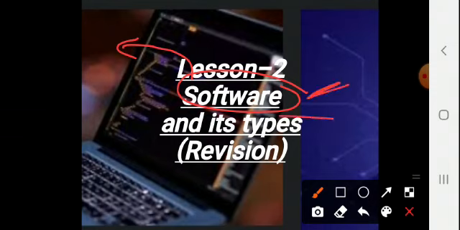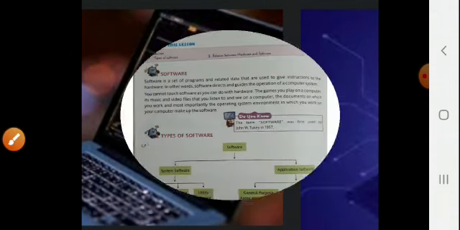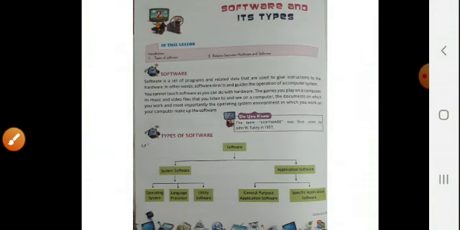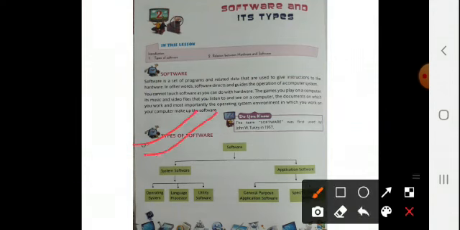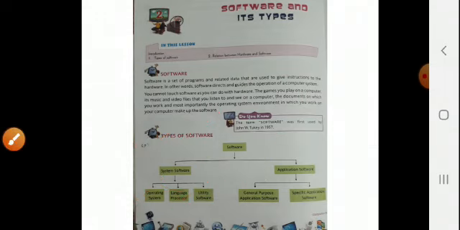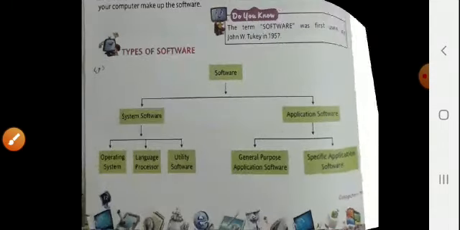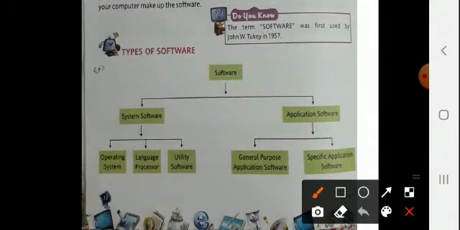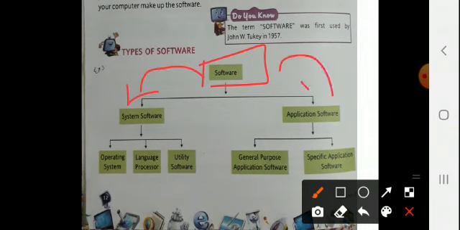Now the second important thing is its types. Here are the types of software. What are those? System software and application software, and those are further divided into operating system, language processor and utility software. So let's know about them in detail. Yes, so this is the software and mainly it is divided into two parts.